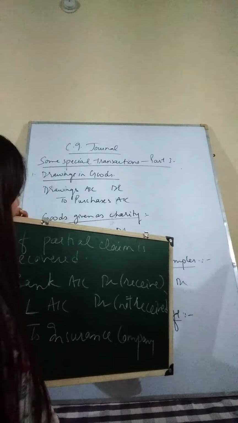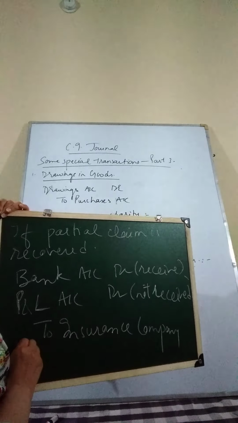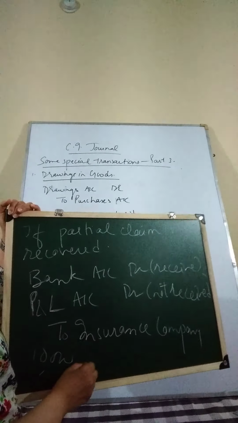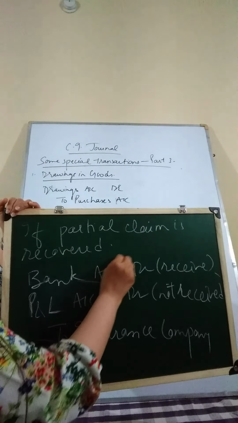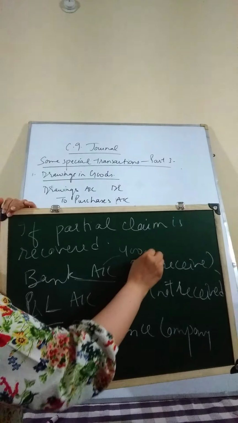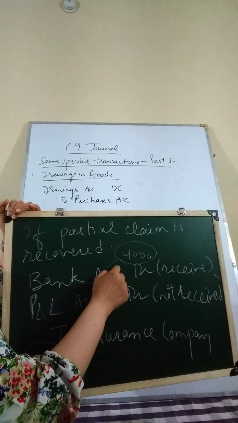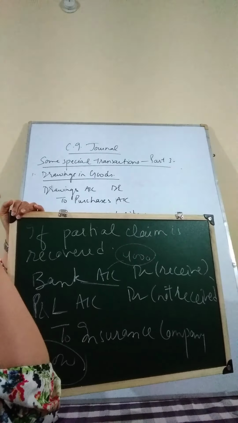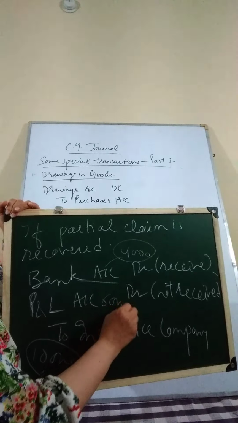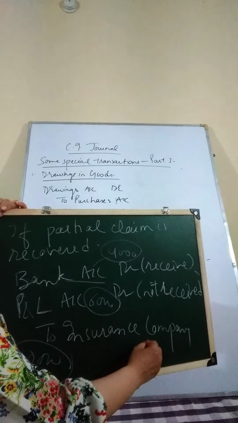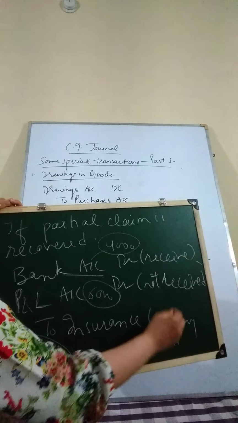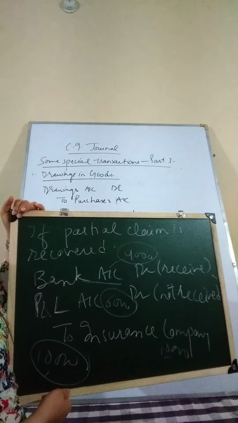For example, if there was a loss of say 10,000 and the insurance company said that it will pay only 4,000 rupees, whatever money we are receiving will be going to the bank. Insurance company does not pay us 6,000, so that is considered as our loss. It will go to P&L account. Insurance company will be credited with the amount of 10,000, the entire claim which we charged.